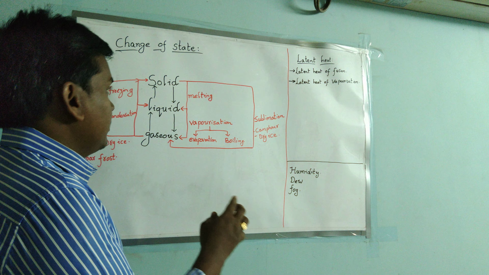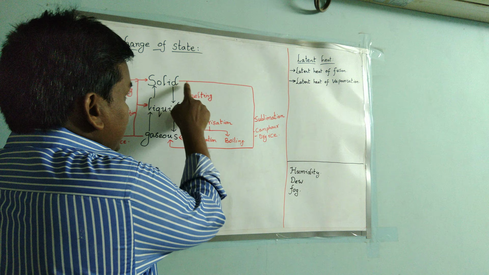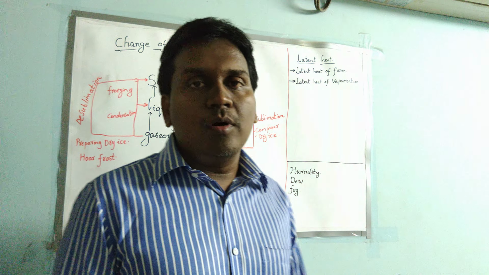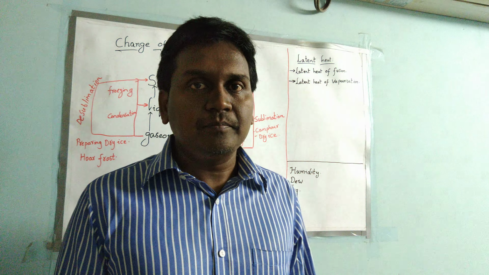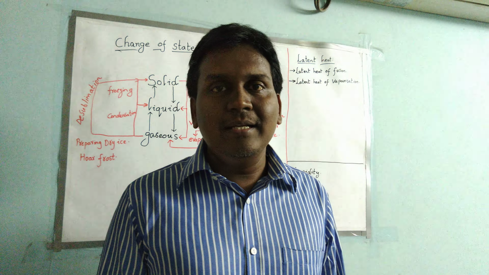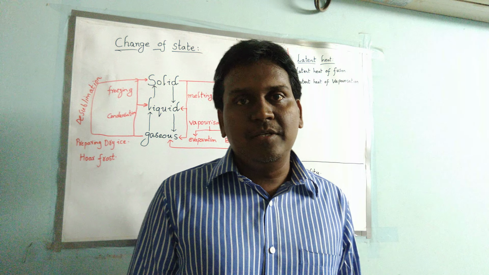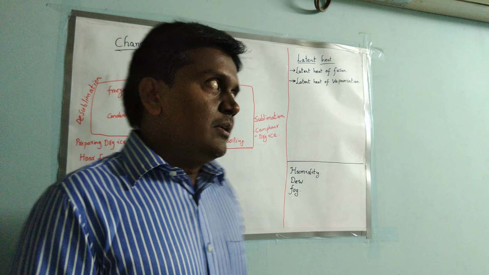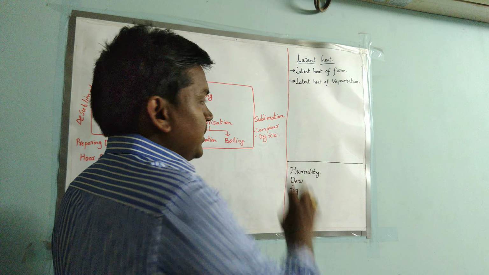And now if you consider one more thing, a solid can be directly converted to gaseous state. This process is called sublimation. Sublimation is a process in which the solid state directly converts to gaseous state without passing through the liquid state. You can take one example, camphor.